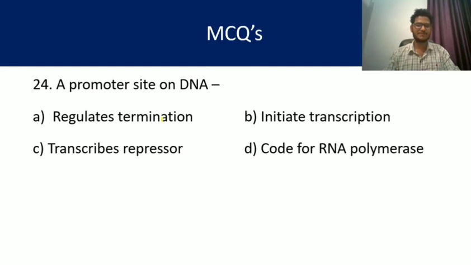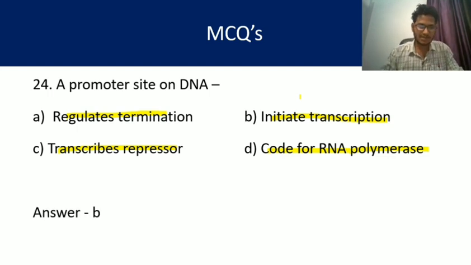Question number 24. A promoter site on DNA regulates termination, initiates transcription, transcribes repressor, codes for RNA polymerase. Here a promoter site always helps in the initiation of transcription. Answer is B. Promoter and regulators are present at the initiation site, and the promoter helps in the binding of the polymerase enzyme to start transcription. Initiation of transcription is the right answer.